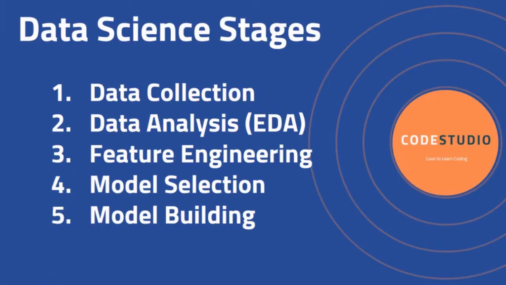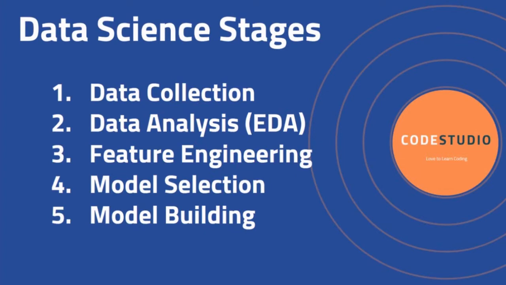We will work on the following stages of data science. The first one is data collection, where we will download the dataset from the Kaggle and read the dataset using Python Pandas library. As we have already downloaded the dataset from the Kaggle, now we need to write a Python code to read the dataset. The next one would be EDA, where we will perform the exploratory data analysis on a given dataset and we'll come up with some takeaways. The third one is feature engineering, where we will try to handle the missing values, categorical features, remove outliers, and if needed, we'll also create new features.